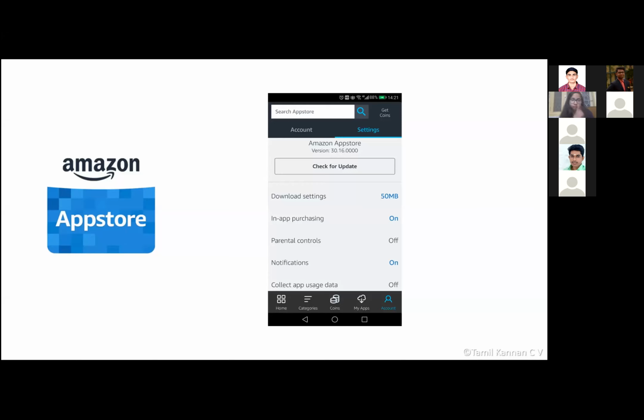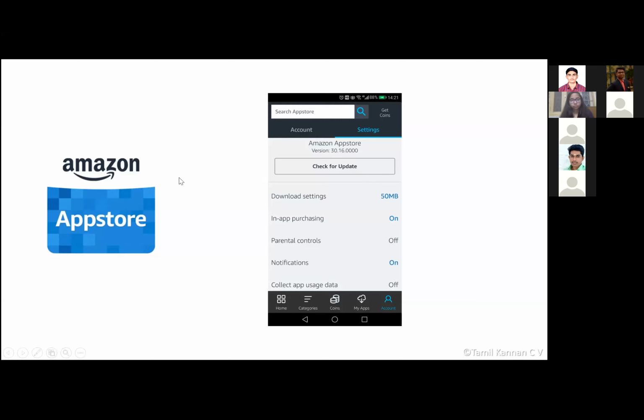So what we can do as an alternative for the Play Store is the Amazon App Store. I think everyone knows about some basic features of Windows 11, right? Microsoft has introduced Windows 11, and the main feature of Windows 11 is Android support. In Windows 11, they use the Amazon App Store as their main source of applications for installing Android apps on the Windows platform.